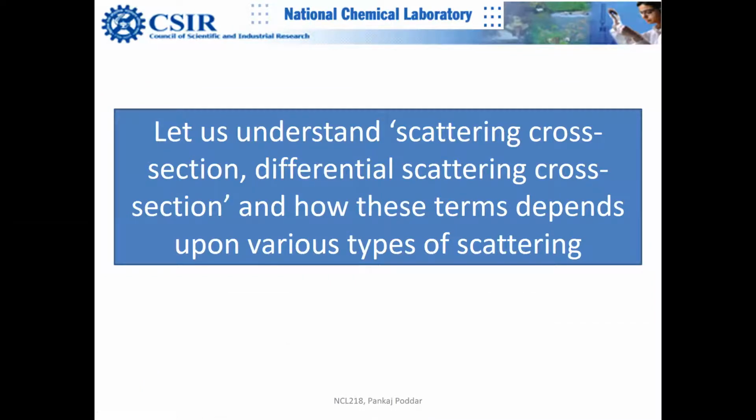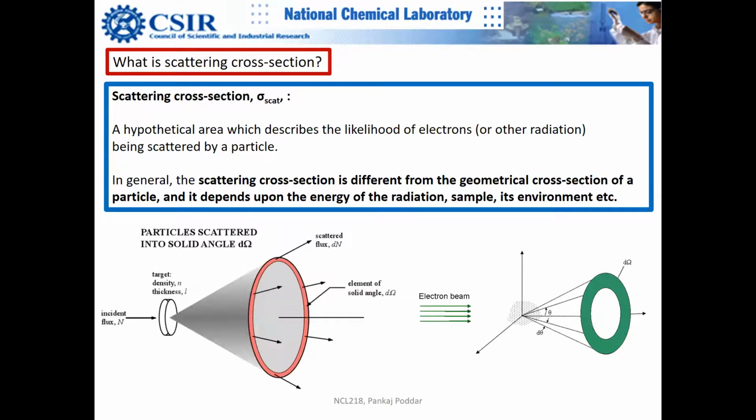So let us understand the scattering cross section, the differential scattering cross section, and how these terms depend upon various types of scattering. Physics students might already know these concepts, but the scattering cross section is always denoted by sigma, and the differential scattering cross section is denoted by d sigma over d omega. It is the same in X-ray diffraction also.